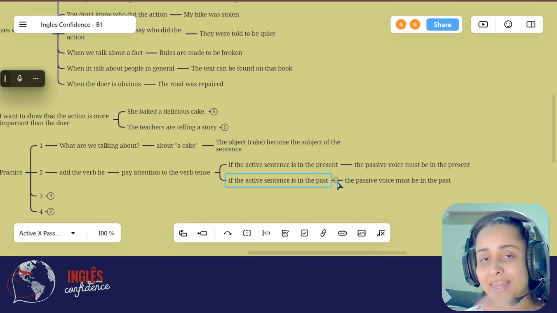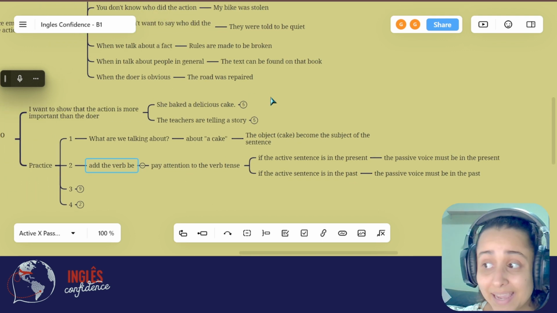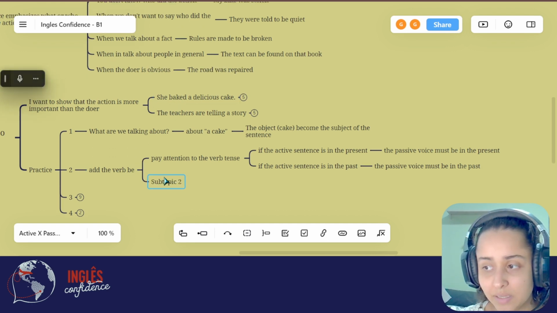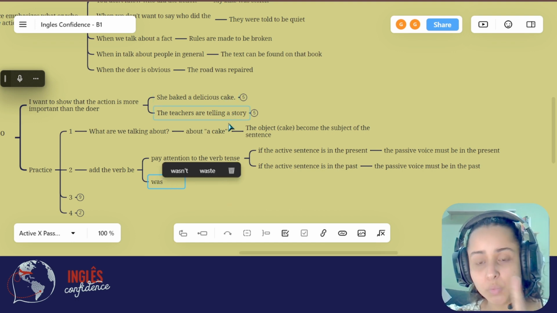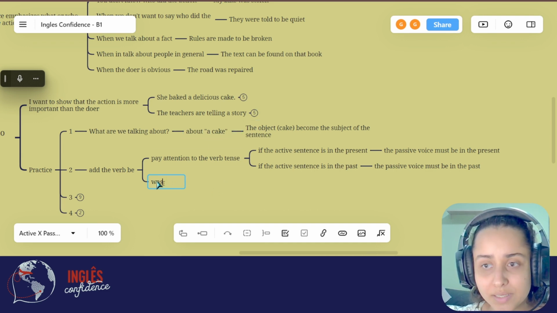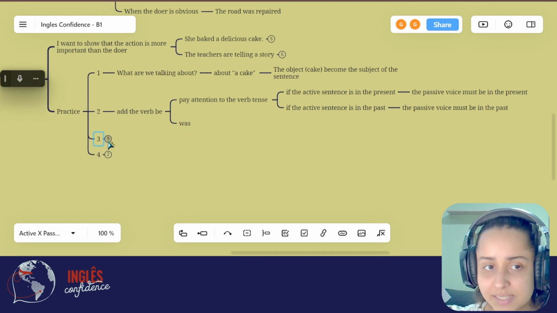Okay, so the tense of the passive voice follows the tense of the active voice. In this case here, the sentence is in the past, so I'm going to add the verb be in the past. So the past of be is was or were, but cake is only one, so was. So for now we have a cake was, and then we're gonna go to the third step.